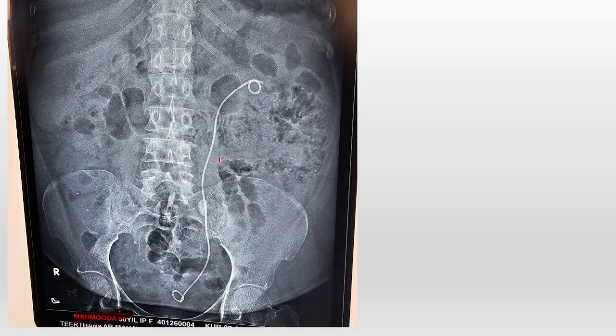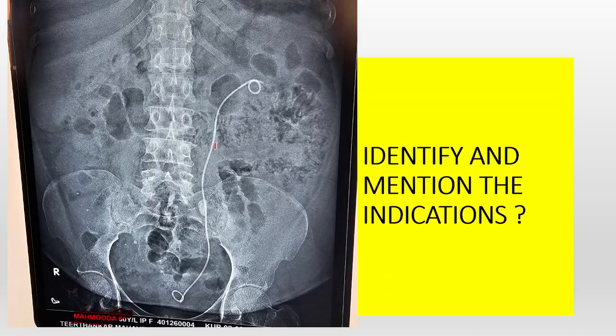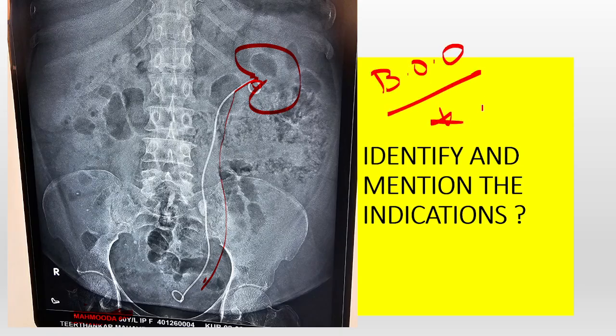Another spotted type of question. Identify and mention the indication. It is a double J stent, connecting the kidney pelvicalyceal system to the bladder. What is the indication? Any bladder outlet obstruction, stones, ureter, any lesion, any obstruction in the ureter itself, pyelonephritis where urine is so thick it is not able to pass down. We need a firm structure like a stent.